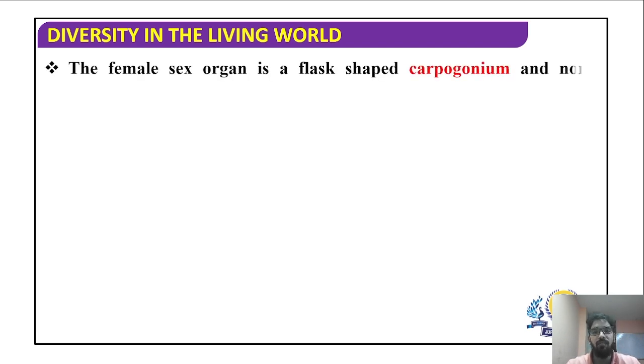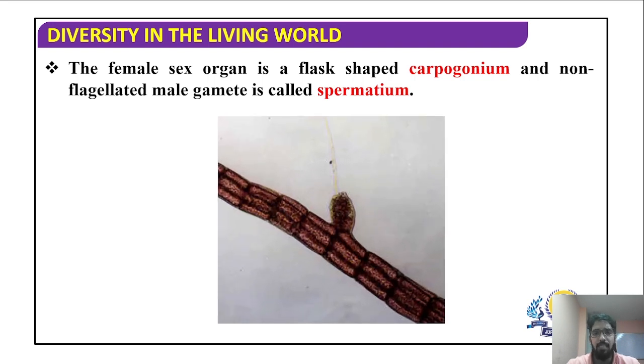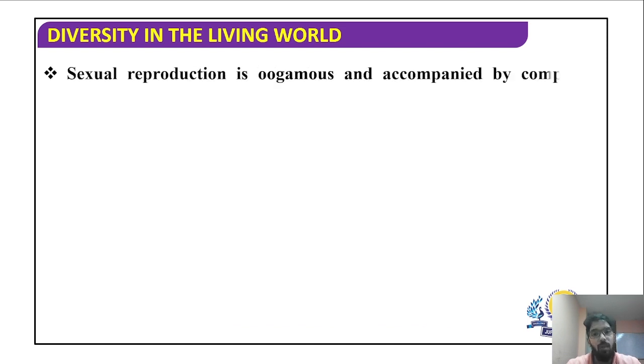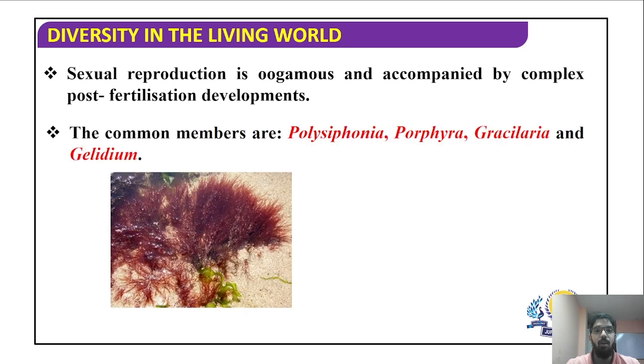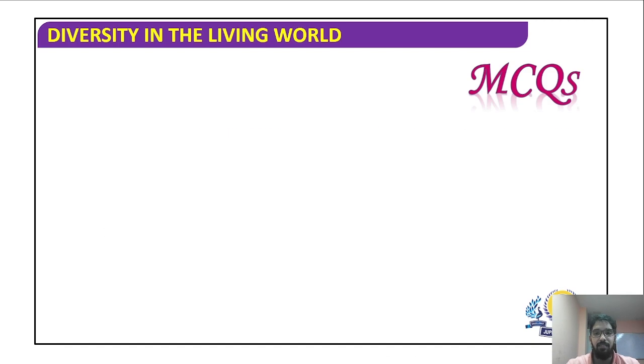The female sex organ is a flask-shaped structure called carpogonium, and the non-flagellated male gamete is called spermatium. As seen in this diagram, here is a representation of the carpogonium. Sexual reproduction is only of the oogamous type, and it is accompanied by complex post-fertilization developments. The common members of red algae include Polysiphonia, Porphyra, Gelidium, and Gracilaria.